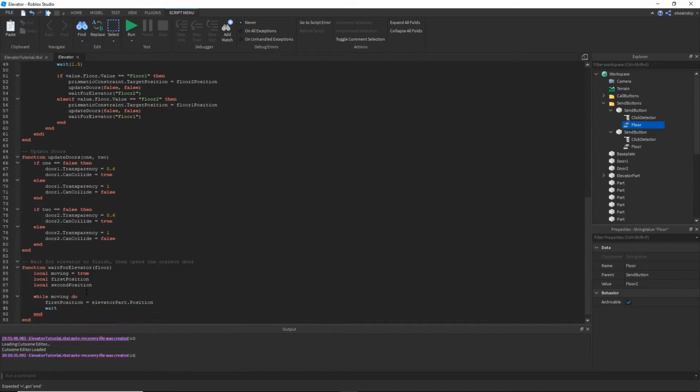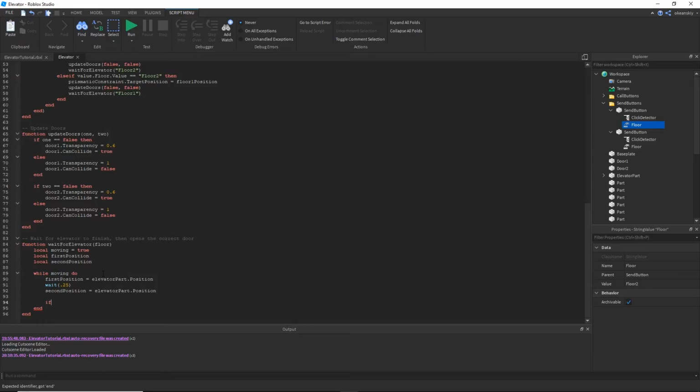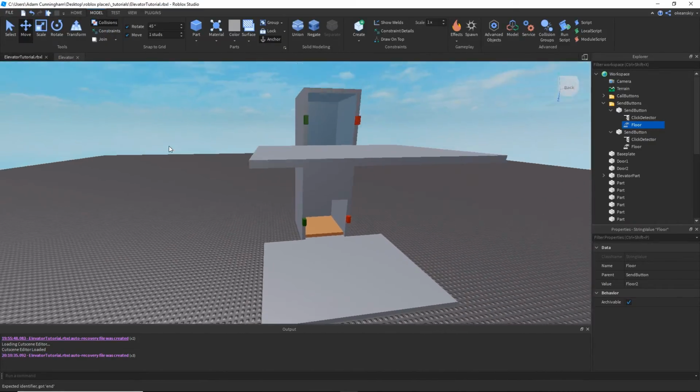Then we wait 0.25, so we're going 0.25 seconds later in the future, so to speak, and then we're going to get the second position. Then we say if first position is equal to second position, then that means the elevator part is no longer moving because its position didn't change. So moving equals false.